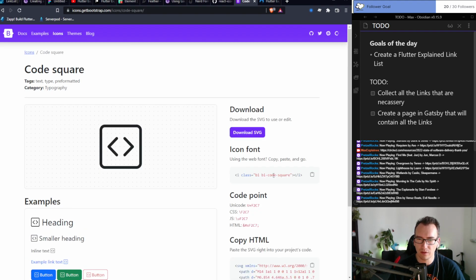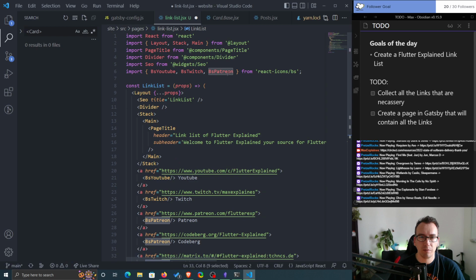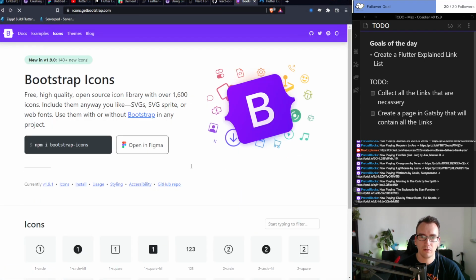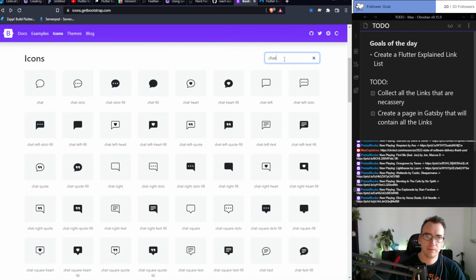So let's see. This is BI or BS code square in this case. Let's see if we can get that. So BS code square. Codeberg, and down here we have our chat. So something with chat would be good. I think with a heart is nice. Like that, or like that, or that.